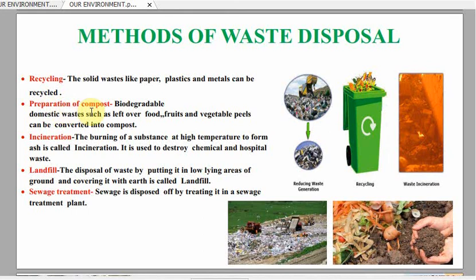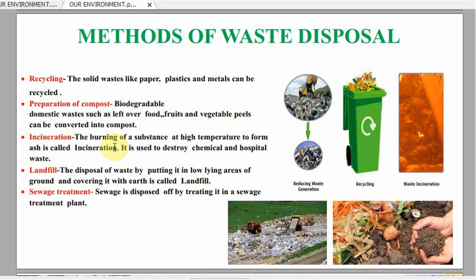Preparation of compost is a method of waste disposal which is used for biodegradable waste materials. So the biodegradable waste materials like leftover food, fruits and vegetable peels can be converted into compost by burying them into a pit.